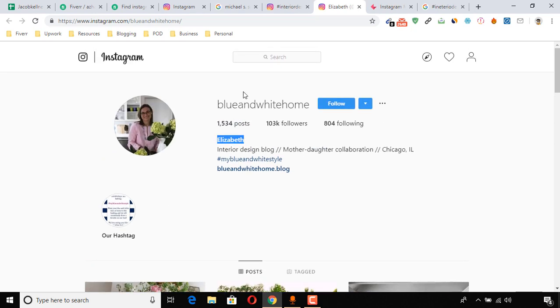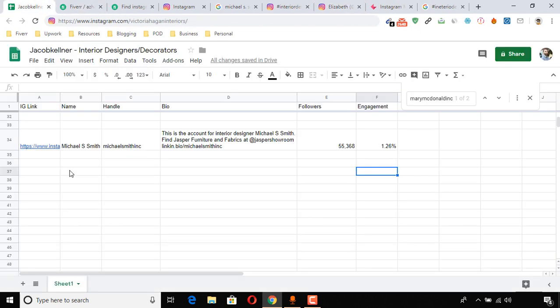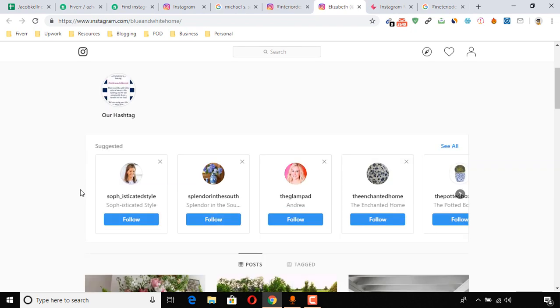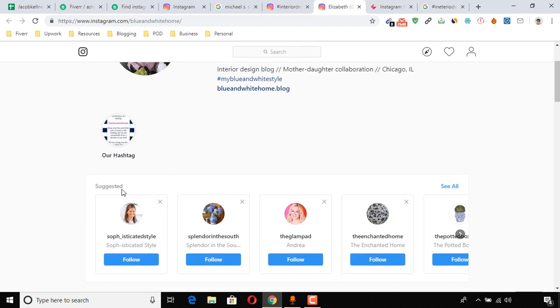After getting a profile, let me show you how you can get more profiles similar to this one, when we have to fill at least 20 or 22 rows here. We just need to click on this down arrow button, and it will give us a few suggested profiles.